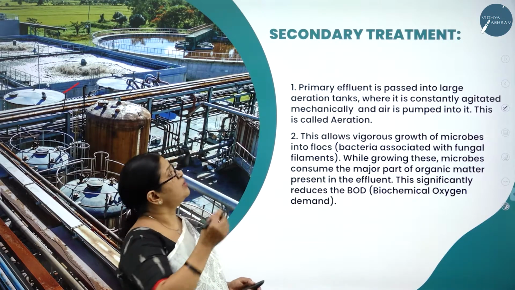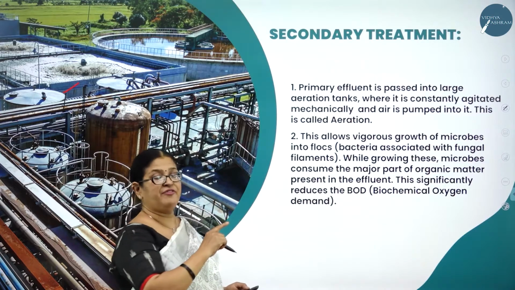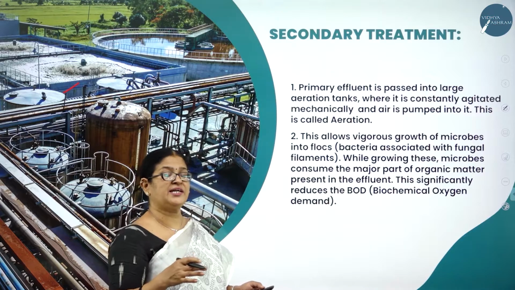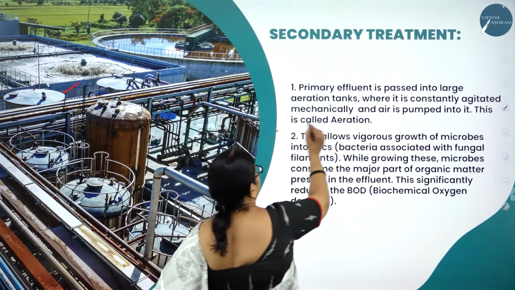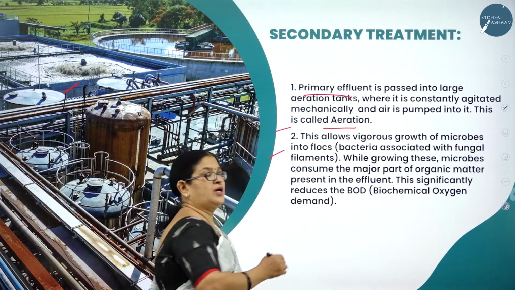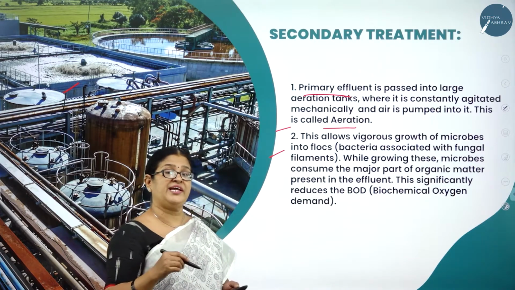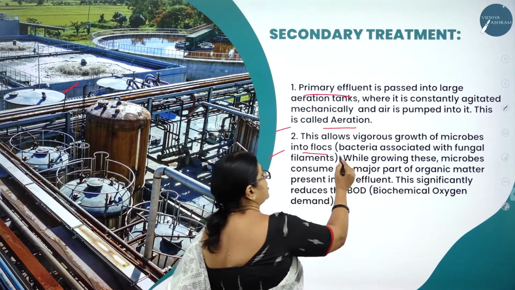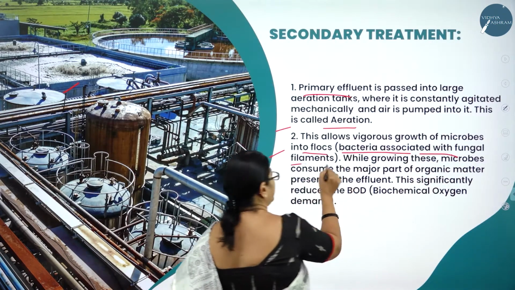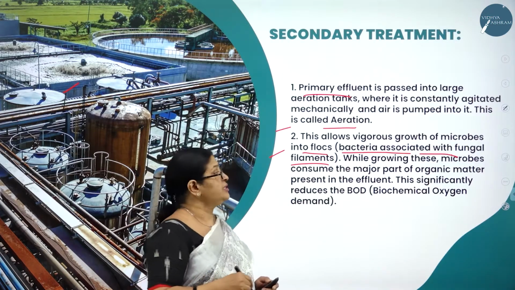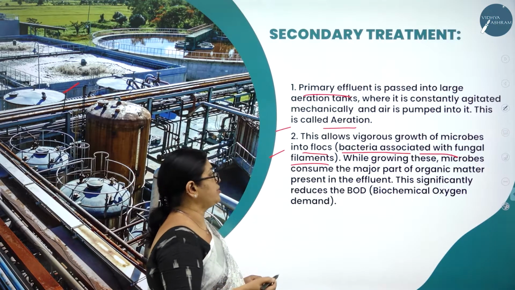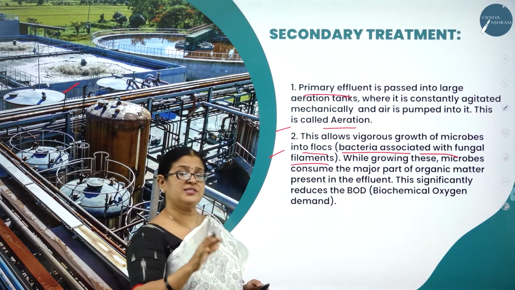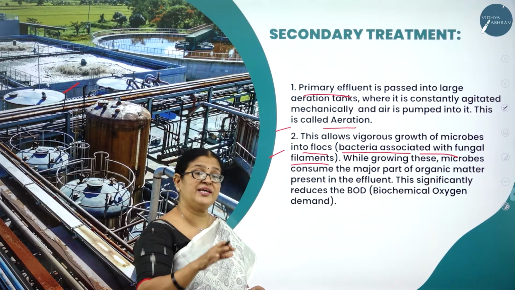So what is secondary treatment? The primary effluent that is formed through primary treatment is passed into large aeration tanks and undergoes aeration. This aeration will allow growth of microbes called flocs. What are flocs? They are bacteria associated with fungal filaments. So what will they do? These microbes, while growing, consume the major part of the organic matter and reduce the pollution of the sewage water, and thereby lessen the BOD.